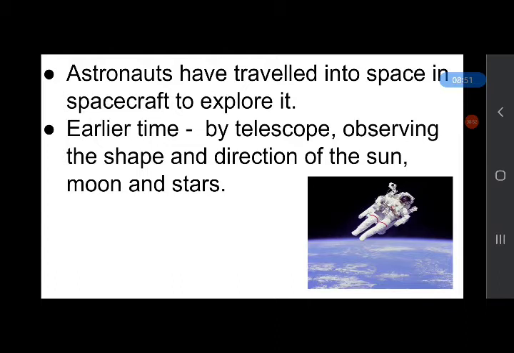And how did people know about the universe when there were no aircraft or astronauts? In earlier times, people knew about the universe with the help of a telescope and by observing the shape and direction of the sun, moon and stars.